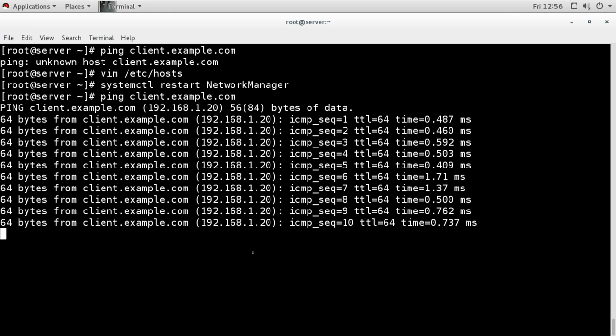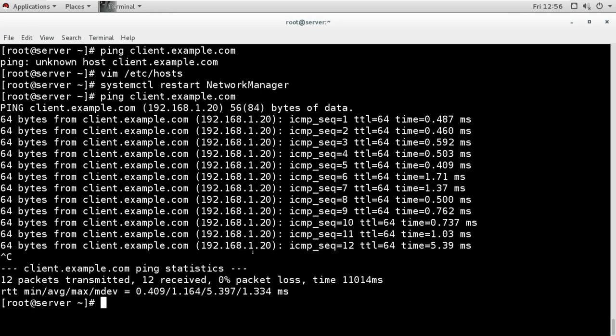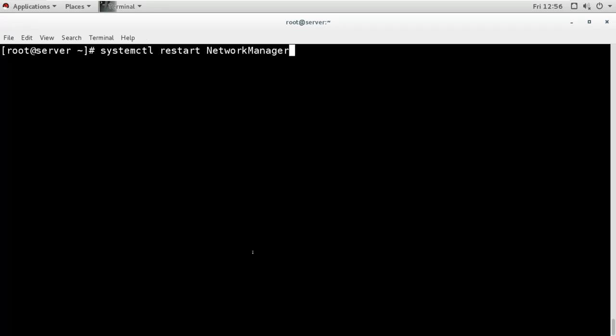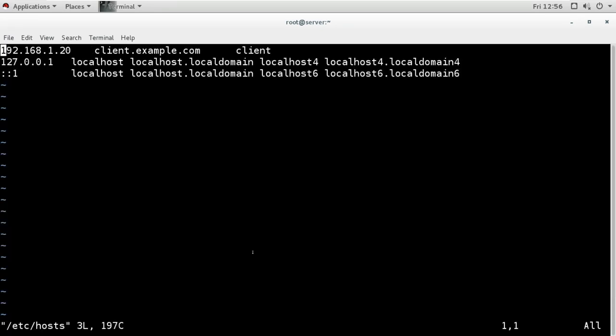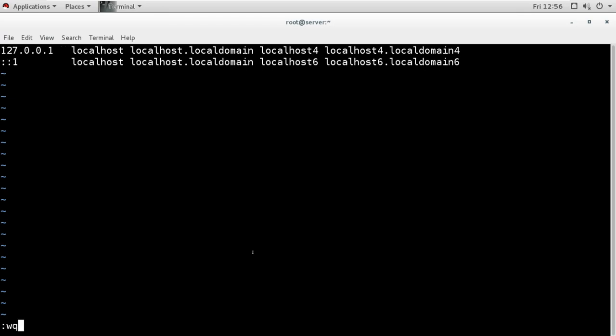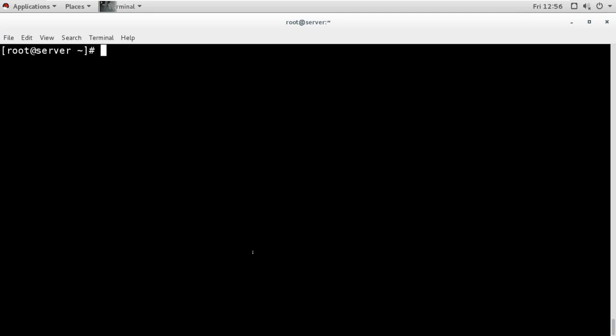If it is a small network, two, three, four, five machines, it is okay. But when you have 100, 200 machines, it will be very difficult for us. So what we can do is create our own local DNS server so that we can resolve names from it. Now I don't need the hosts file entry here, but still I can have both. I can put both entries if I want.